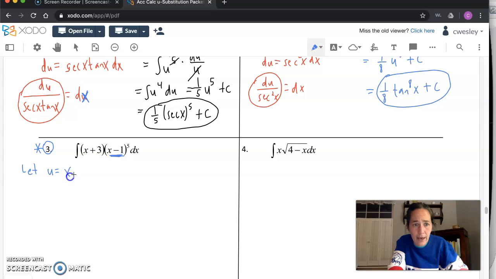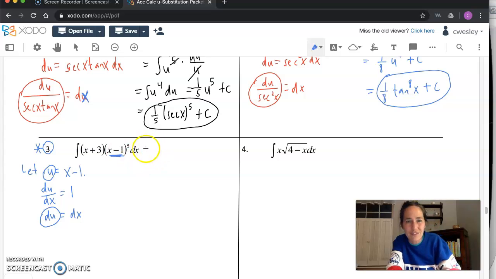This problem is going to be at least a 1 star. So let u equal x minus 1. du/dx, that's the next step. I'm a little nervous about this because I don't really get much, do I? I get the derivative of x is just 1. So du actually equals dx. It's not really going to help me with making x stuff cancel, but I put it in the packet, so it should be solvable. Let's see what we can do.